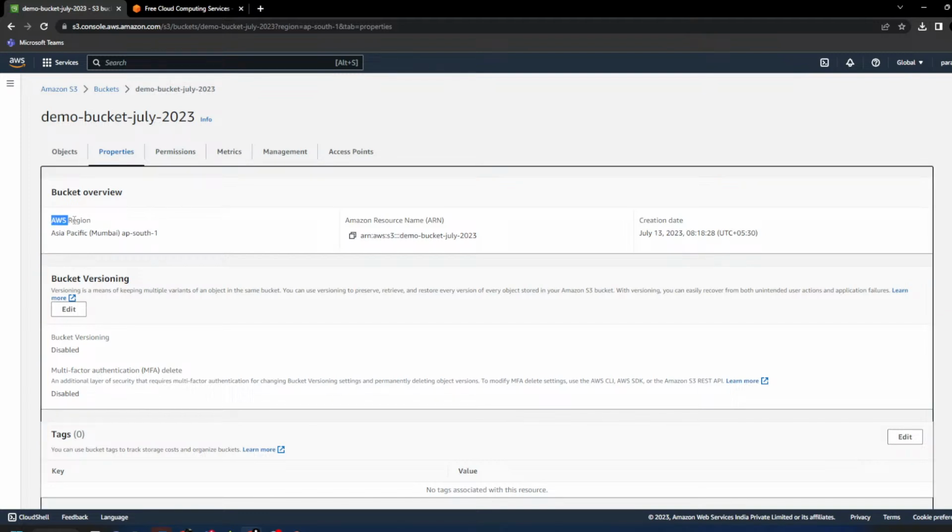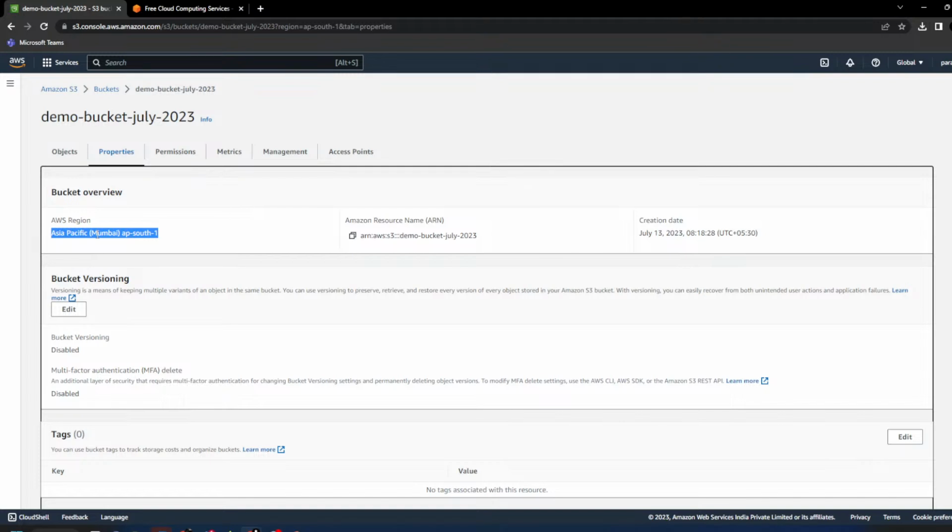In which AWS region you have created this bucket, you cannot change the region once the bucket is created. You don't have the option to move your data from one region to another. You have to create a new bucket altogether. This bucket cannot move to another region. If you want to do that, create a new bucket in another region and copy the data.